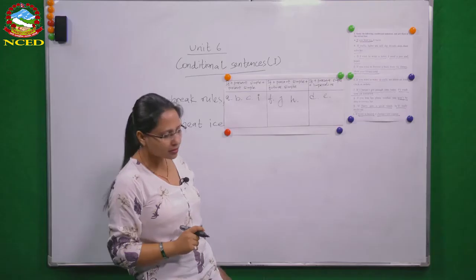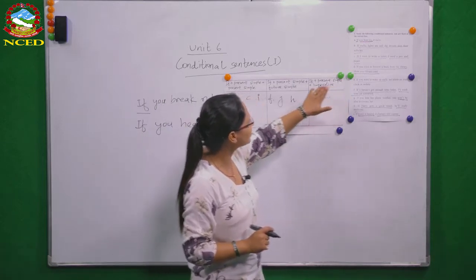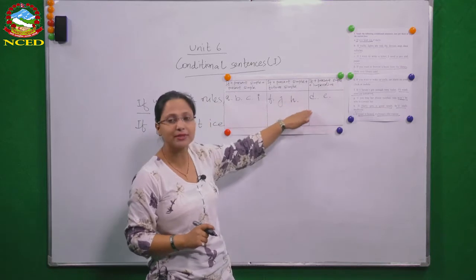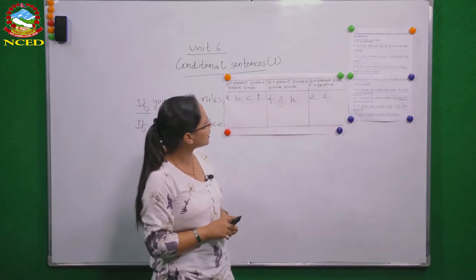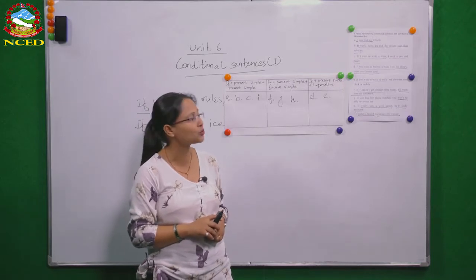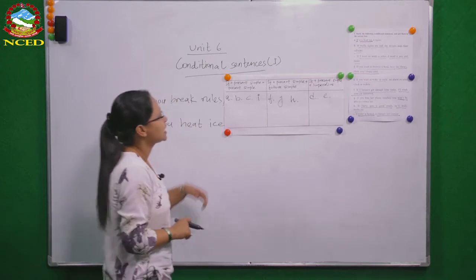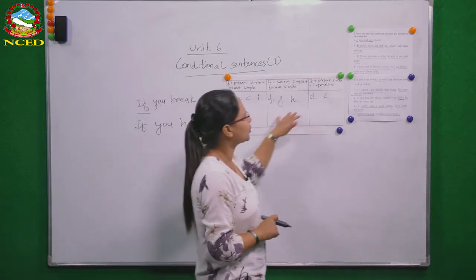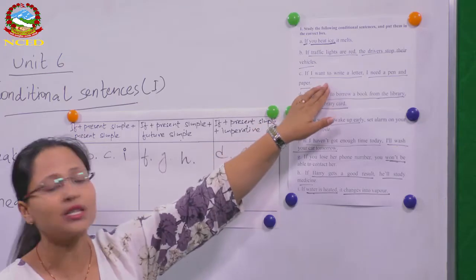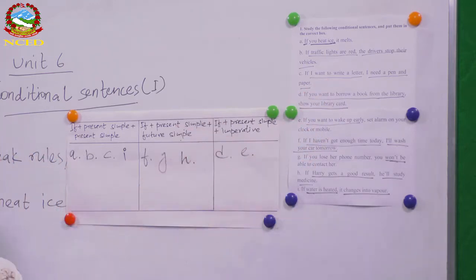This means the examples given in your textbook contain three different types of sentences, okay? But there is one similarity in all of them. Have you noticed what that is? Yes, very good. They all begin with an if clause, and the if clause is in simple present tense in all these sentences.